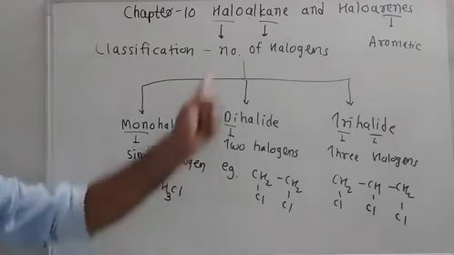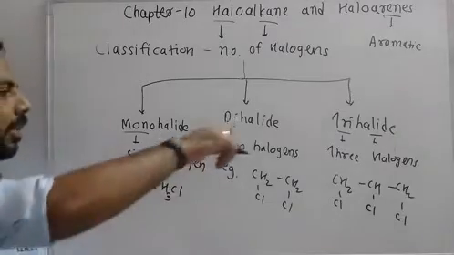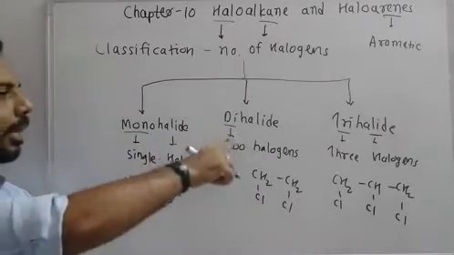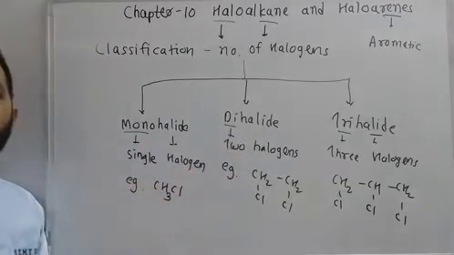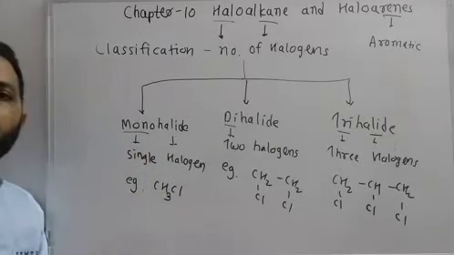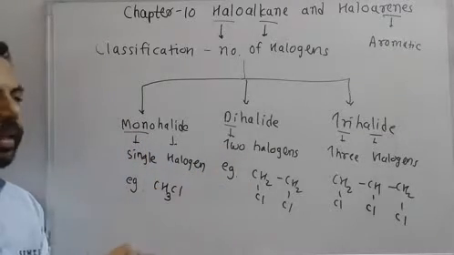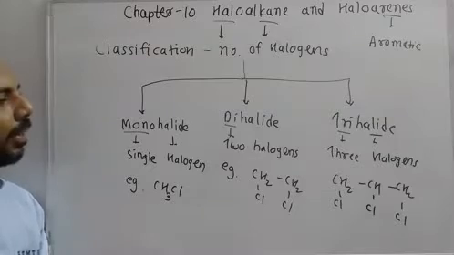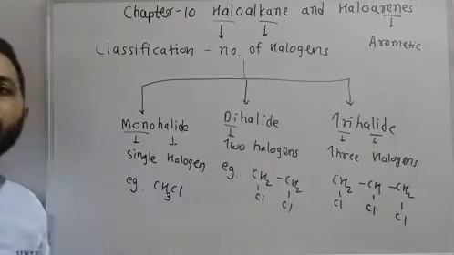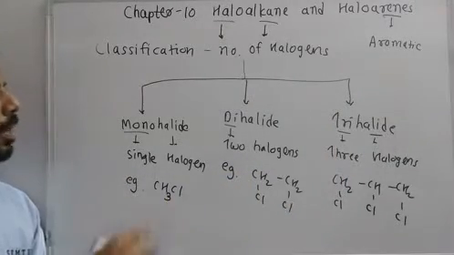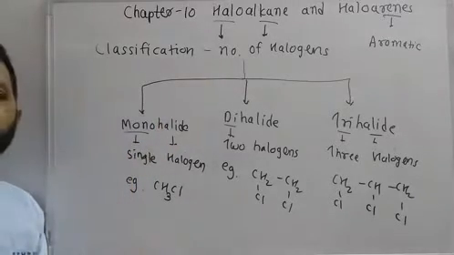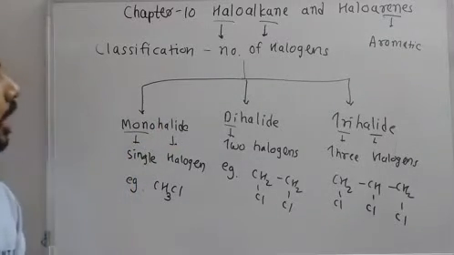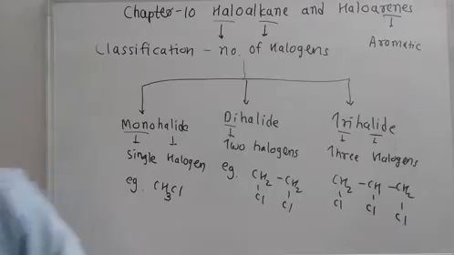So on the basis of the number of halogens, there are three groups: monohalide, dihalide and trihalide. If one halogen is there, that is a monohalide. If two halogens are there, that is a dihalide. If three halogens are there, that is a trihalide. So based on the number of halogens, there are three classes. Now we will discuss classification of haloalkanes.